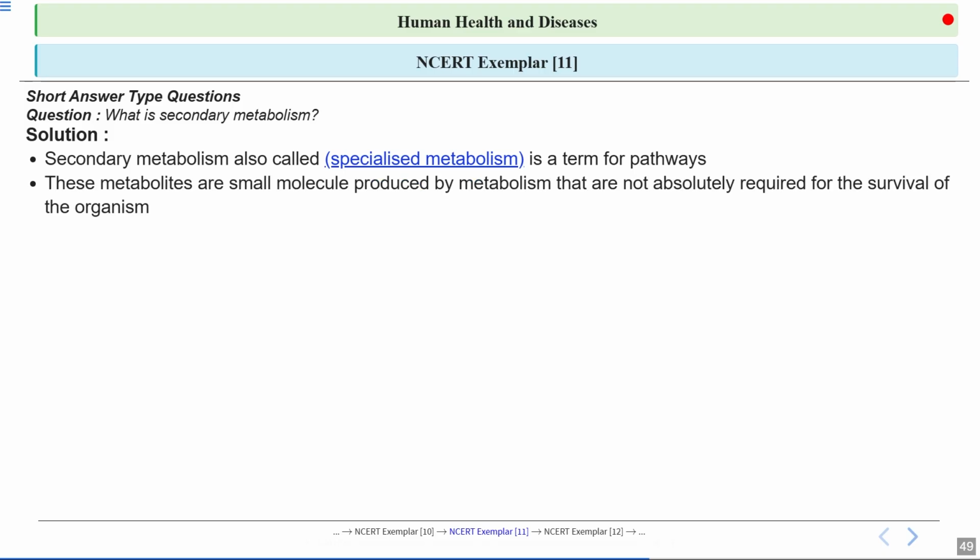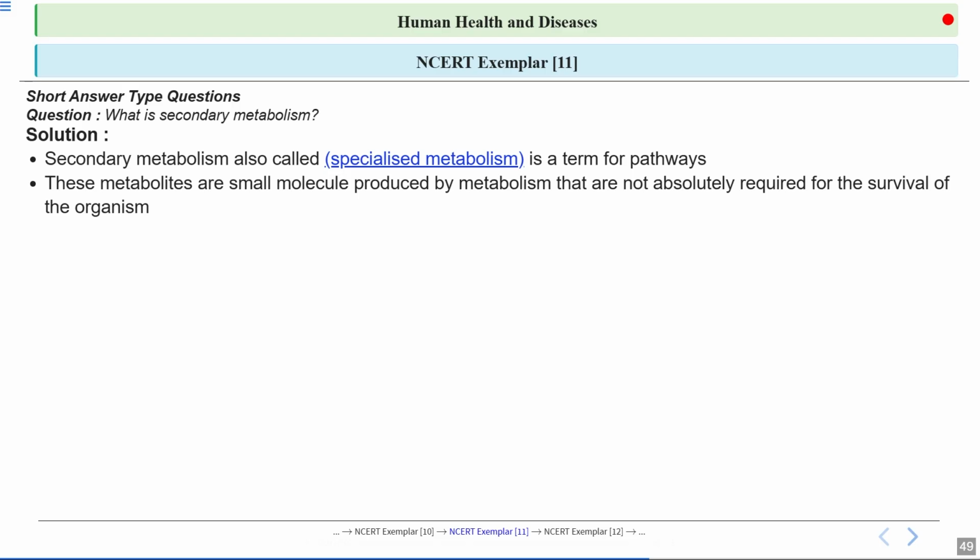Now, these secondary metabolites are small molecules made by the metabolism, but they are not absolutely required for the organism to survive. So these secondary metabolites are not involved in the growth and survival of the organism.